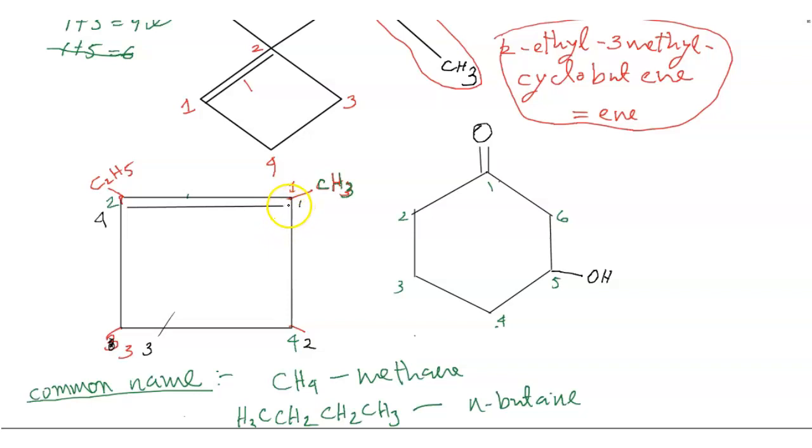Numbering is done to give the least possible number to the functional group. The double bond is the high priority, and the prefix is CH3.